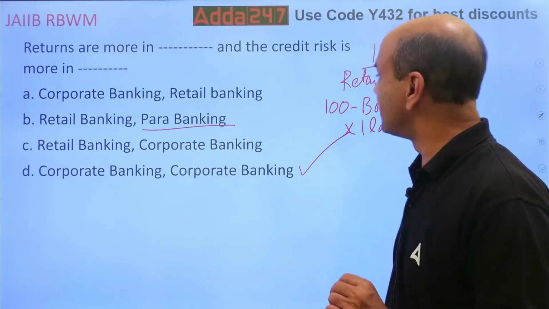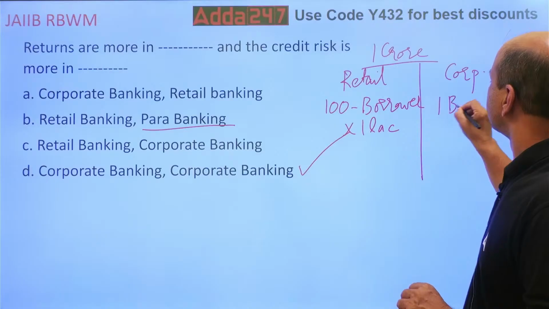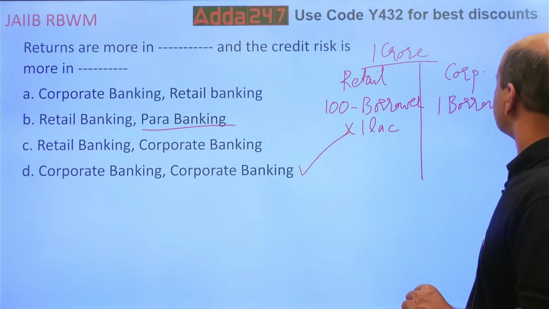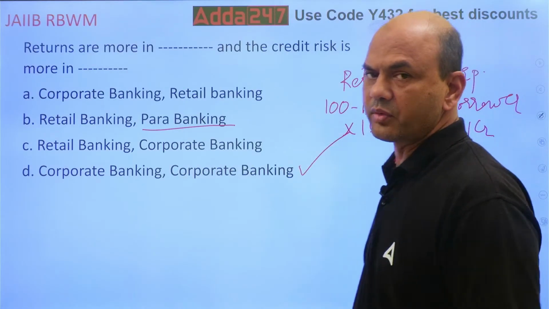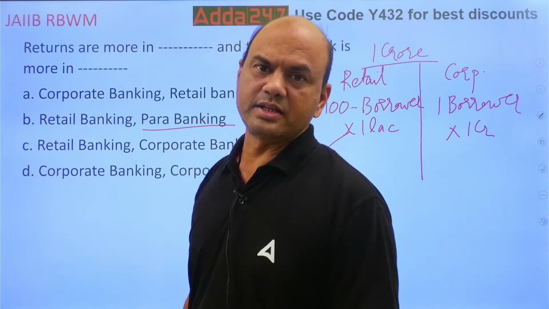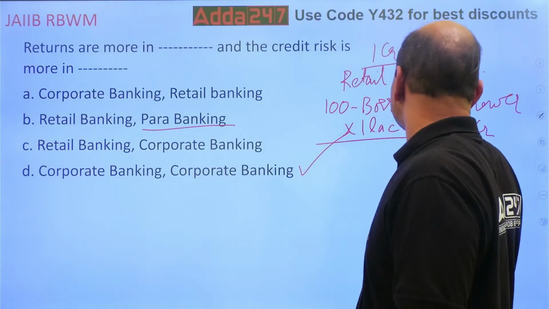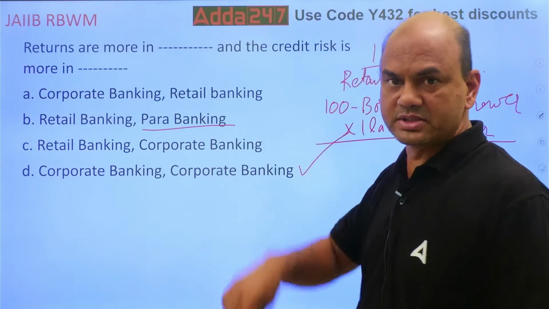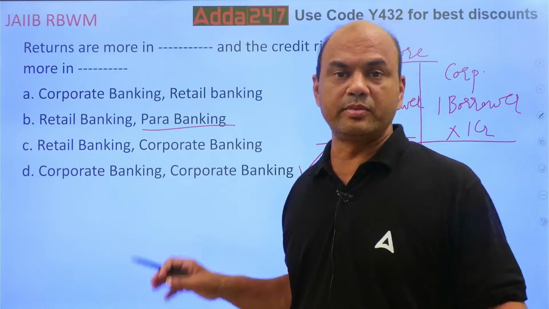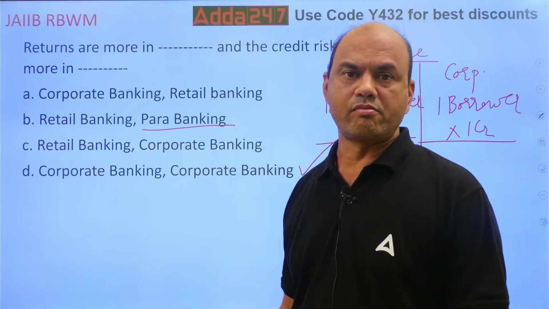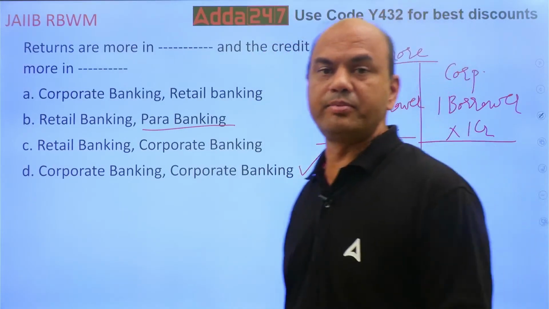Now in corporate, I'll give this to one borrower, 1 crore. Now think, what is the chance of all 100 borrowers getting NPA at once? Very less, right?